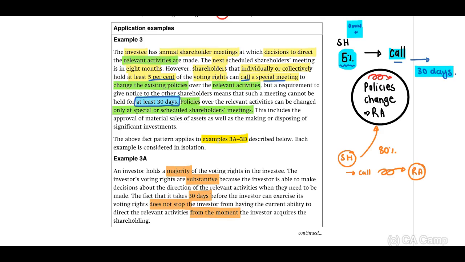Therefore, if you look at this, it is a right where the shareholder can exercise now. Even if they have to wait 30 days, this 30 days period is just to be able to give everybody notice that this meeting will happen. But at the date when they call for this meeting, this shareholder already has the right to affect the relevant activities. Therefore, this right will then be substantive. Okay, next.